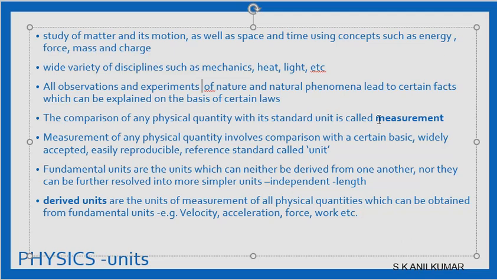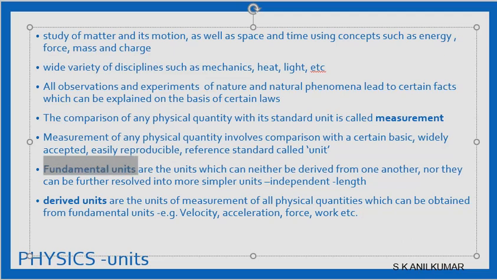Now there are two types of units. One is fundamental units, that is, units which can neither be derived from one another nor be further resolved into simpler units. What are derived units? Derived units are measurements of physical quantities which can be obtained from the fundamental units. A fundamental unit cannot be derived from anything else, but a derived unit can be derived from the fundamental units. For example, length is a fundamental unit while velocity is a derived unit.